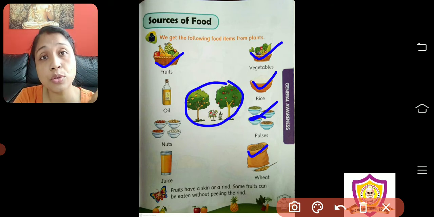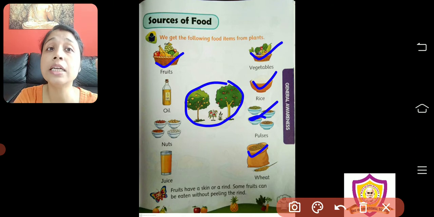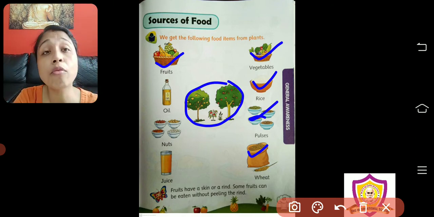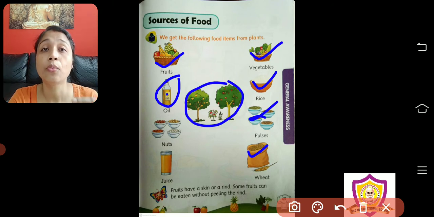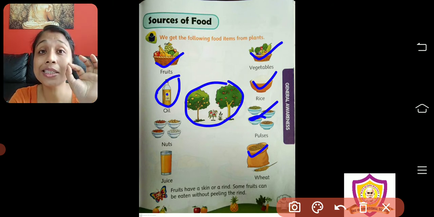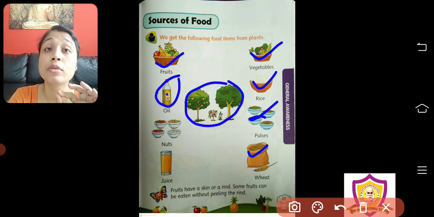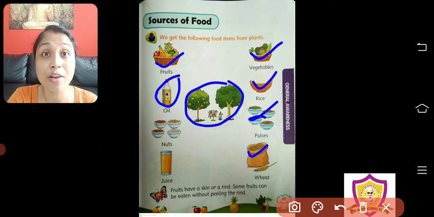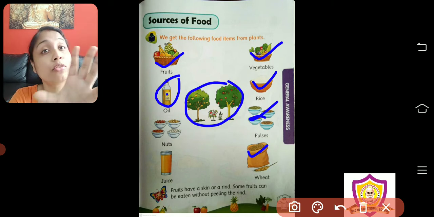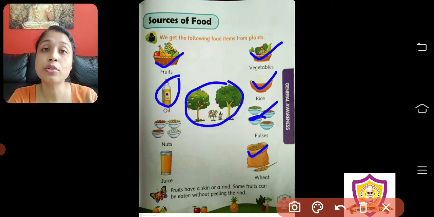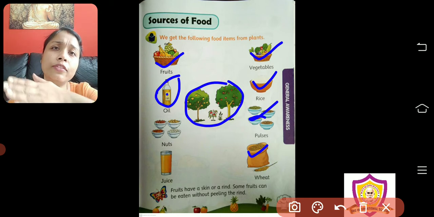Now if mama wants to make poha, or paratha, she needs oil. So from where do we get the oil? From plants only. Yes, different parts of plants. For example, we get mustard oil from the seeds of the mustard plant. Sunflower oil, yes, we get the oil from the sunflower. For coconut oil, we get the oil from the coconut. Yes, coconut is a fruit of the coconut tree. So if you see, we are getting oil from different parts of plants.